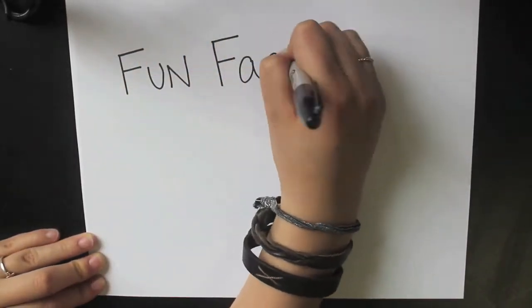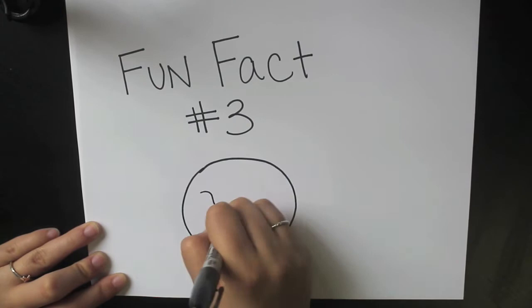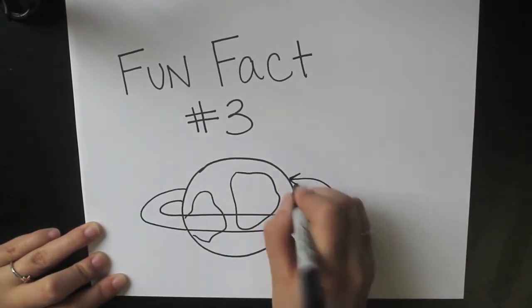Fun fact number 3. It is estimated that the human body has 60,000 miles of blood vessels. That's more than 2 trips around the Earth.